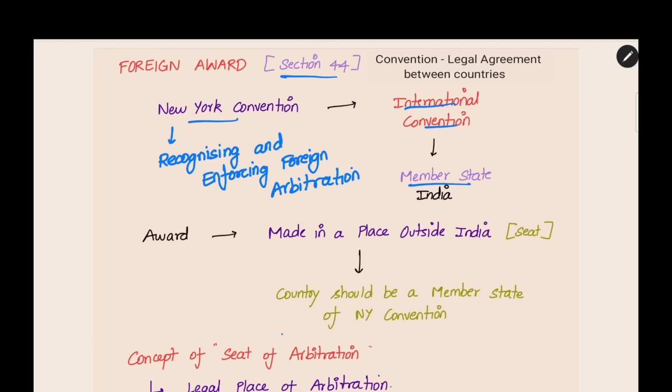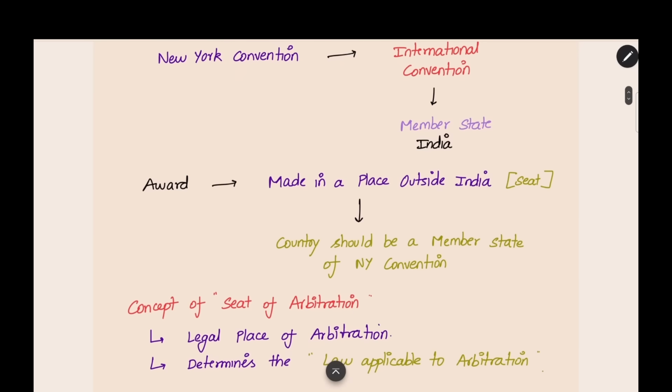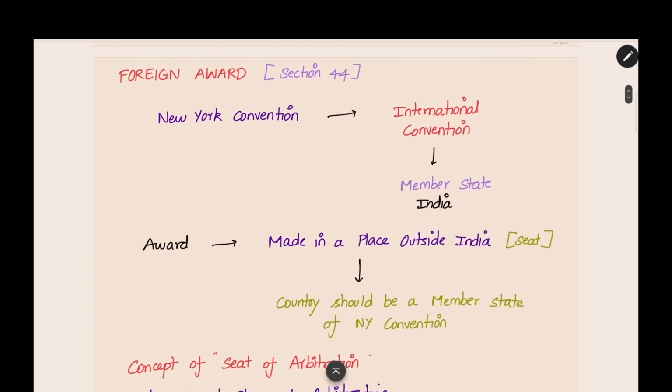Now, section 44 decides that a foreign award is an award made in a place outside India. That is, it is seated outside India. What is a seat? That will be explained later. For it to be a foreign award, the country where the award is made should be a member state of the New York Convention. For example, the award is made in the United States, and the United States is a member state of the New York Convention. So, that award will be a foreign award. It should be made outside India, that is the first condition. Second, the country should be a member state. These are the two conditions for determining whether an award is a foreign award or not.